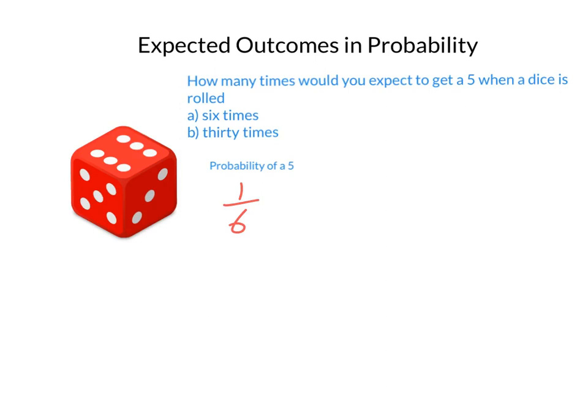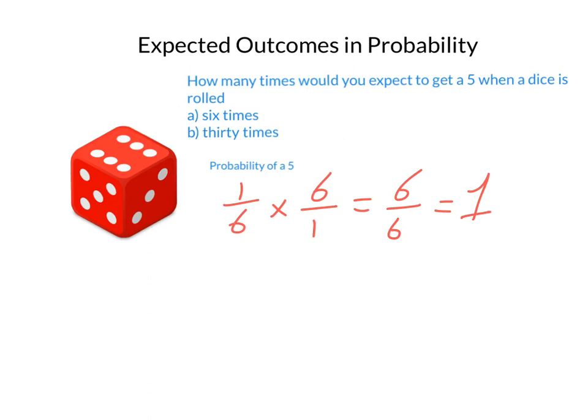So if the dice is rolled 6 times, we simply multiply that by 6. Or you can multiply by 6 over 1. And we know with our fractions it's top times top and bottom times bottom. Gives us 6 over 6, which is 1. So you would expect to get a 5 once if you rolled the dice 6 times.